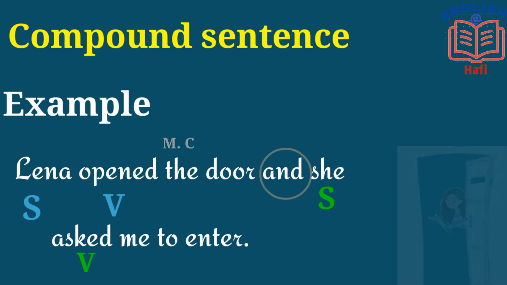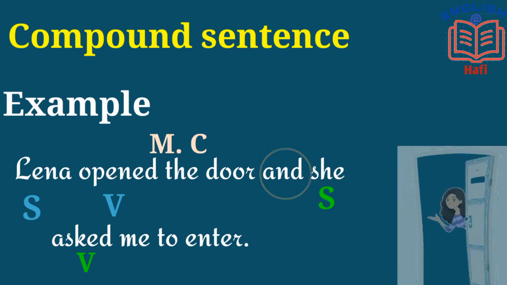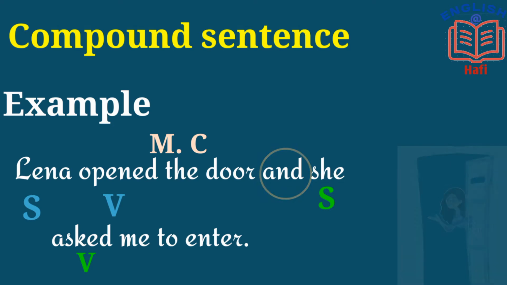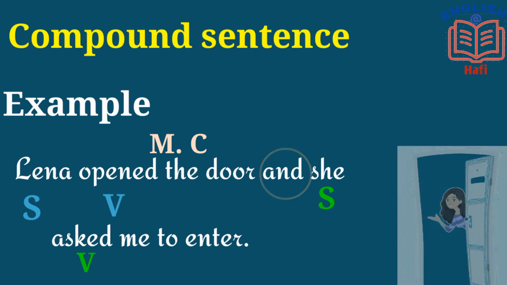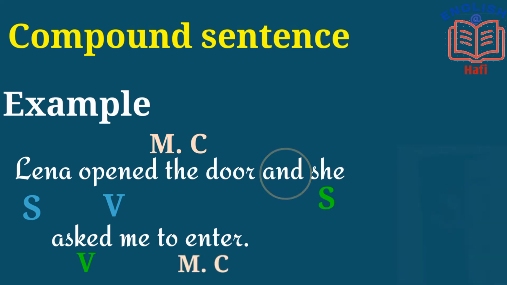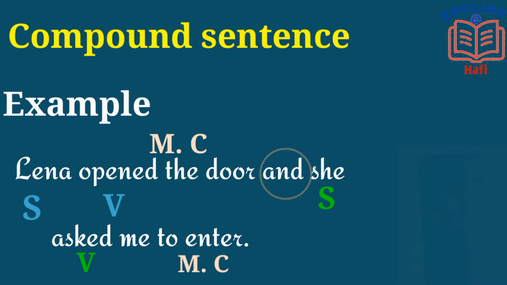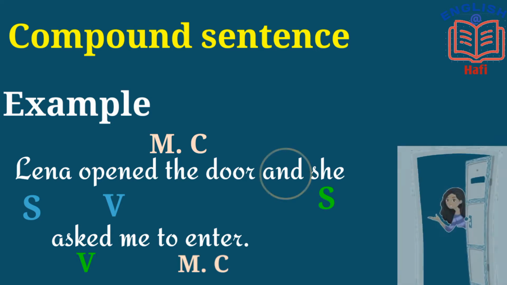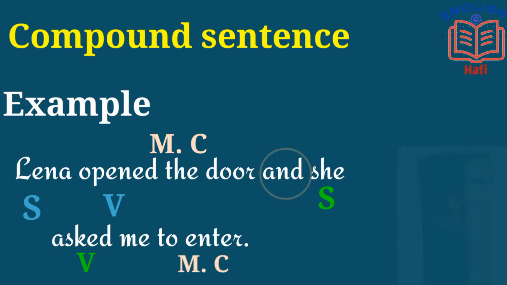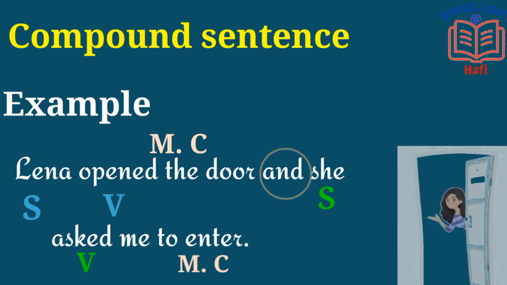So the first main clause has a subject and a verb, and the meaning is complete. And after the conjunction there is another main clause, and for that also there is a subject and a verb, and the meaning is complete. Both main clauses are joined by the conjunction, and hence it becomes a compound sentence.